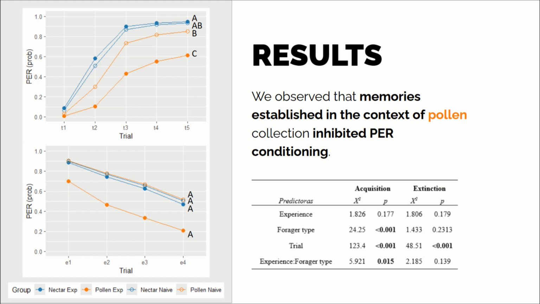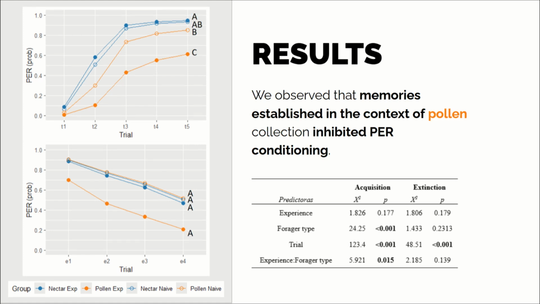The analysis of memory acquisition showed a significant effect of the trial and a significant interaction between experience and forager type. While pollen foragers with experience at the source exhibited lower proportions of pair, this was not observed in nectar foragers. In contrast, there was no significant interaction between experience and forager type in the analysis of memory extinction.